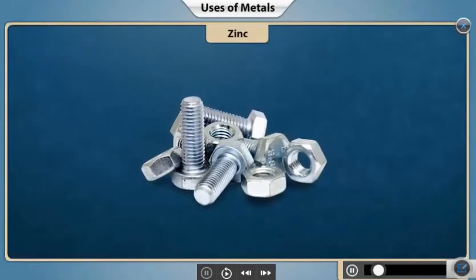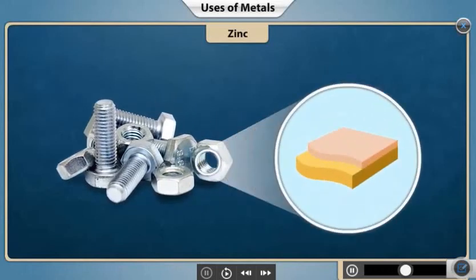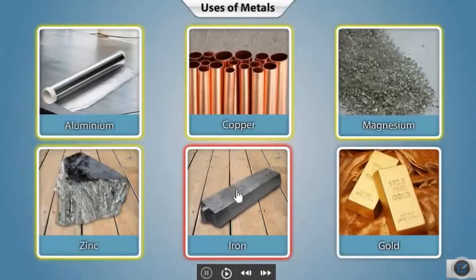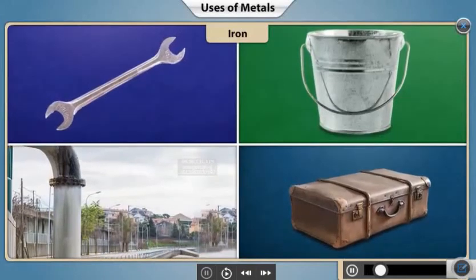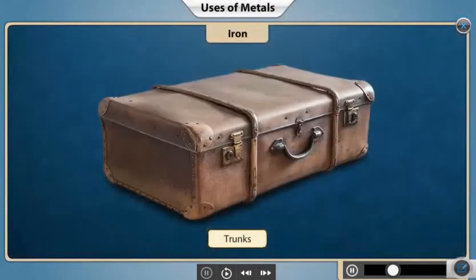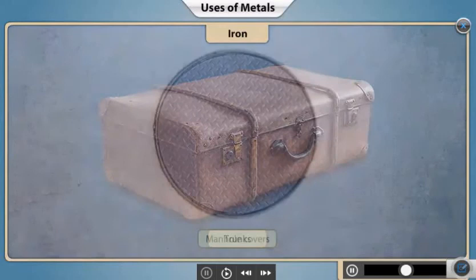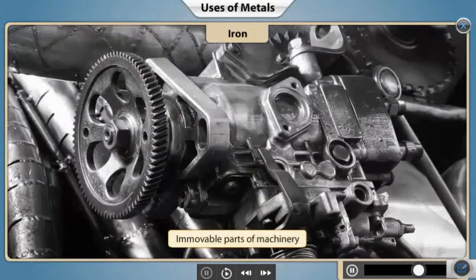Zinc is used in galvanization of iron and steel. Zinc reacts with oxygen to form a protective coat of zinc oxide, ZnO, which prevents corrosion. Iron is also an important metal. Iron is used for making mechanical instruments, buckets, drain pipes, trunks, etc. Iron is also used for making manhole covers, sanitary fittings, and immovable parts of the machinery.